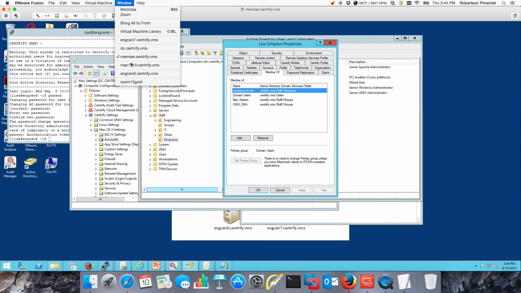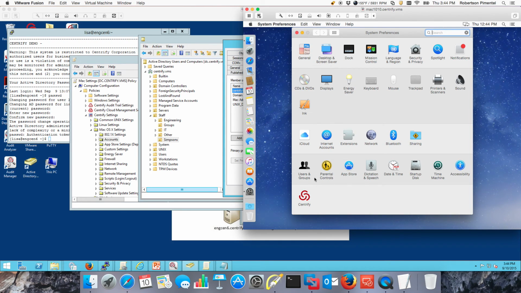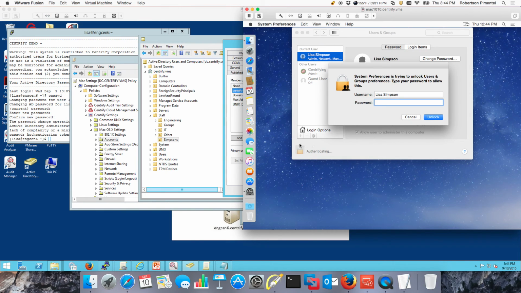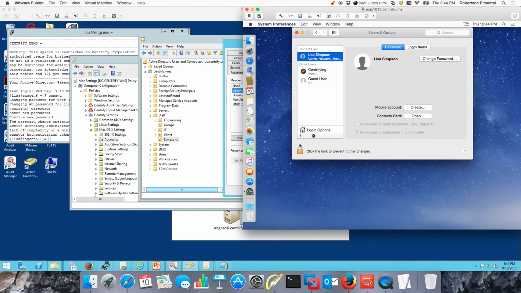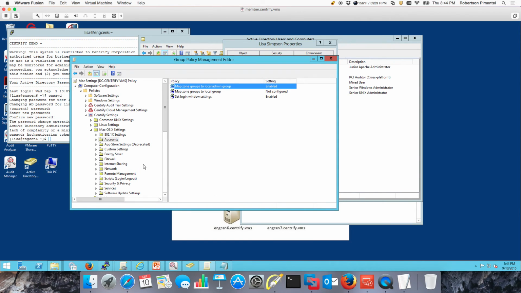What that means is that on the Mac, if she needs to open a system preference, for example, to open the padlock, all she needs to do is click on the padlock, and at this point she's going to be challenged with her password, and notice that the padlock is going to be able to be opened. There's more than 500 GPOs for you to control a lot of things. I'm not going to go in deep into this.